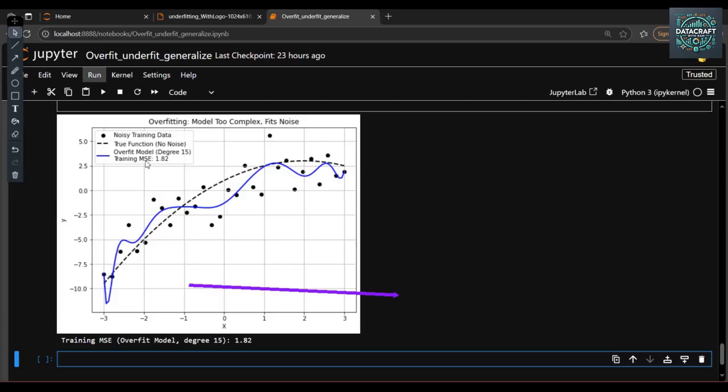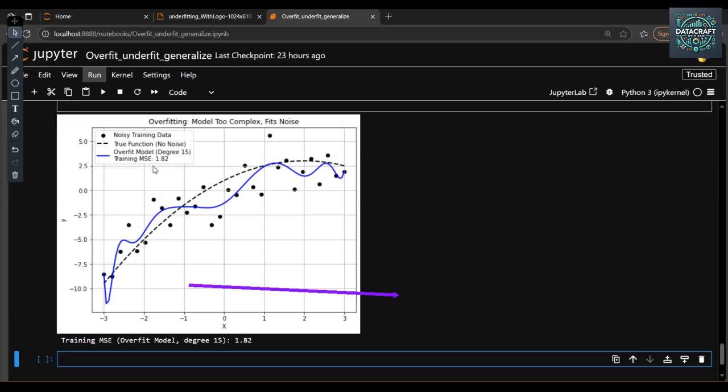Here you can see the training mean absolute error is 1.82, the degree is 15, and the true function has no noise. But this blue line passes through all the training data points. So it fits the noise in the data, not just the true underlying curve.